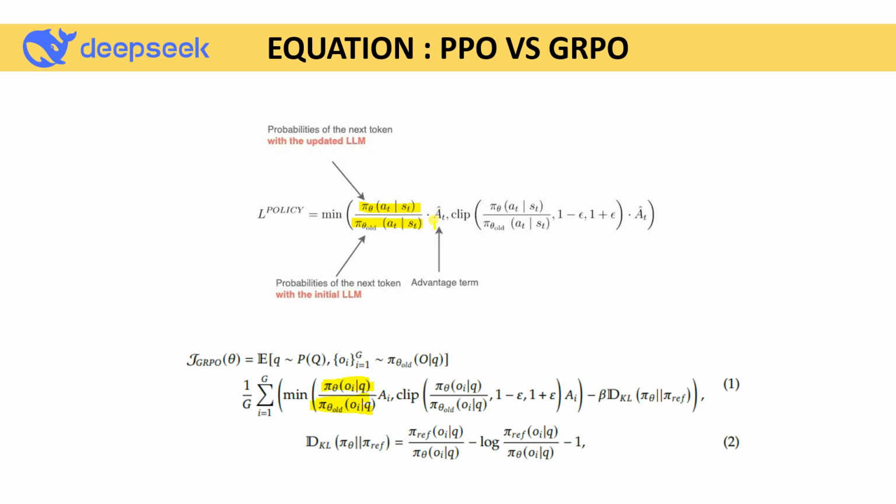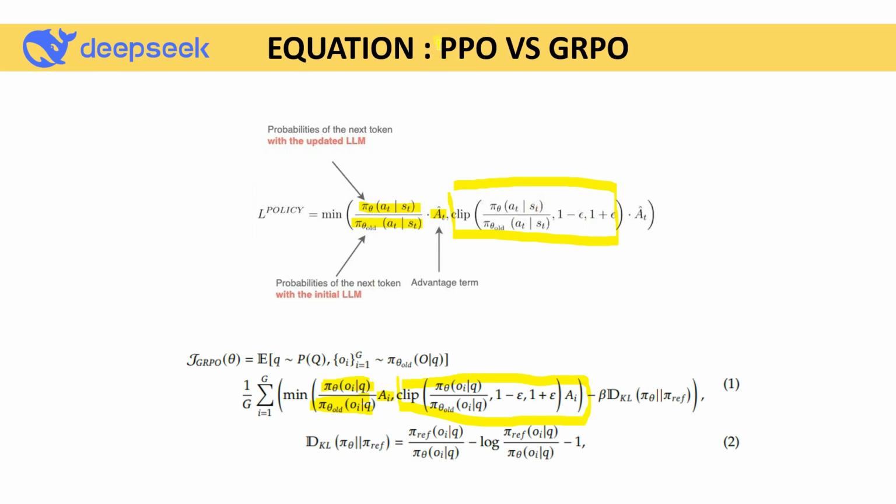In this case, you can see it also has one advantage term, also called the gain term. In the same way, GRPO also has one advantage term. The PPO algorithm has the clipping technique, and here it also has the clipping technique, just changed based on the output. You can see that taking one state, it gives actions, and taking one question, it gives an output. That's the basic difference, because this one works in the case of reinforcement learning and this one works in the case of large language models.